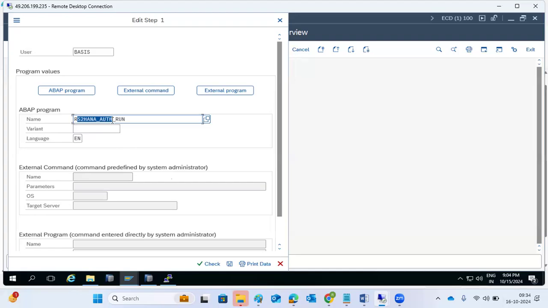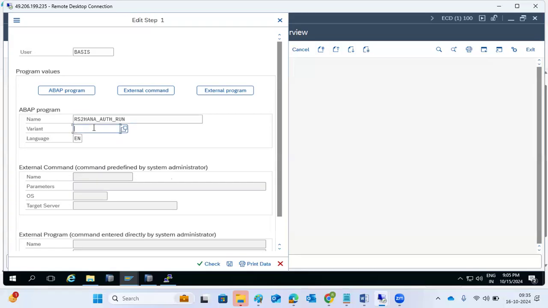Same here. This is the vehicle, but who will control the vehicle? The variant will control the program execution. I don't want 10,000 lines to be executed. Of the 10,000 lines, I want to execute only the first 10 lines. In this case, you need to define the variant here.